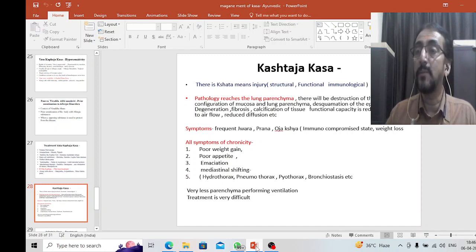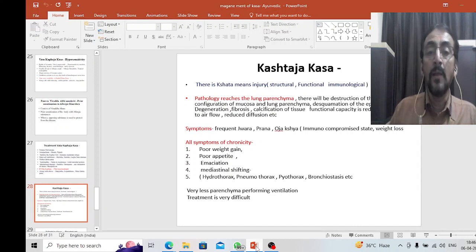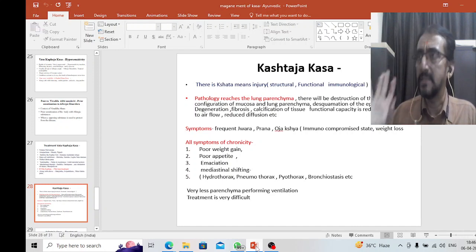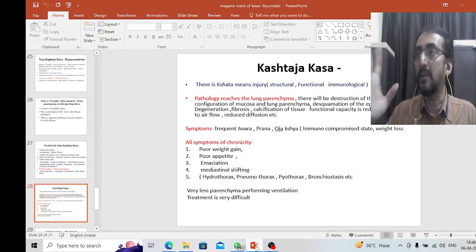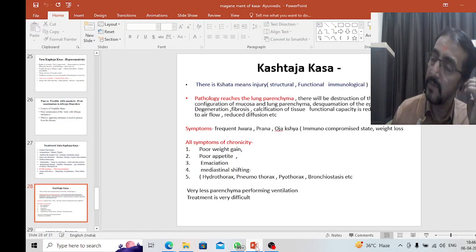Shifting of the apex beat is possible when the lung volume is lost in the thoracic cavity, in the mediastinum, like because of fibrosis, atelectasis, etc. Then the mediastinum will shift from one side to another side. It may be hydrothorax, pneumothorax, pyothorax, bronchiectasis, many conditions. So now very little parenchyma is performing the ventilation. Maximum parenchyma has been lost. Very little parenchyma is left to perform the function of ventilation.